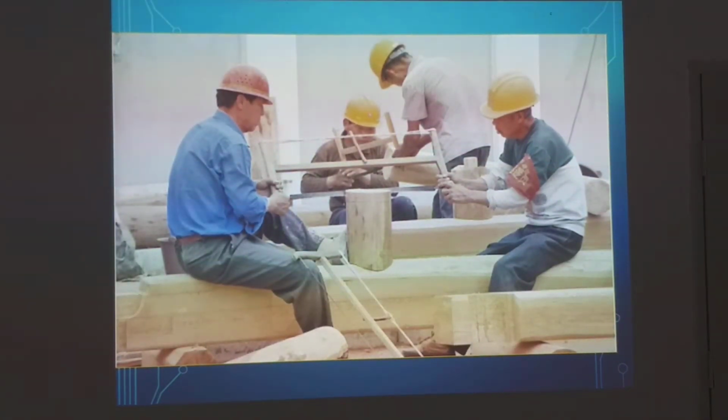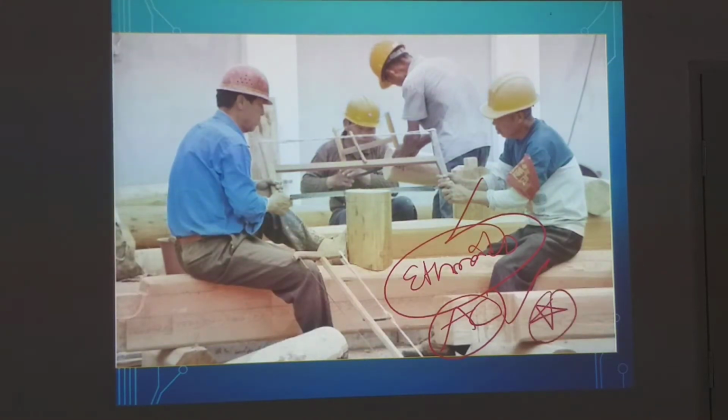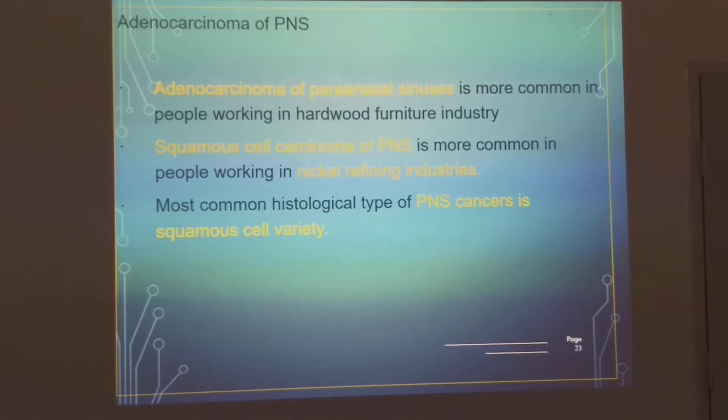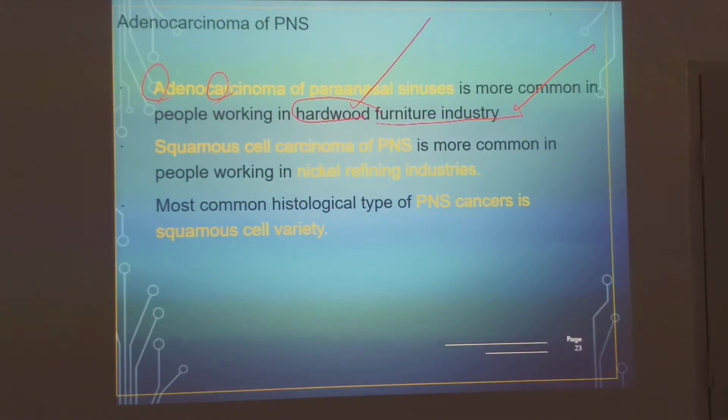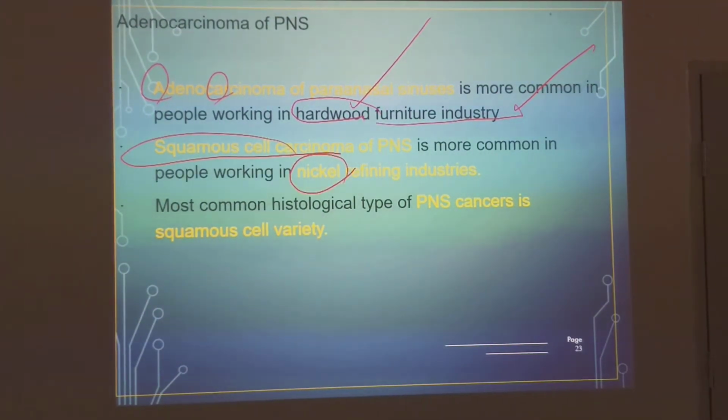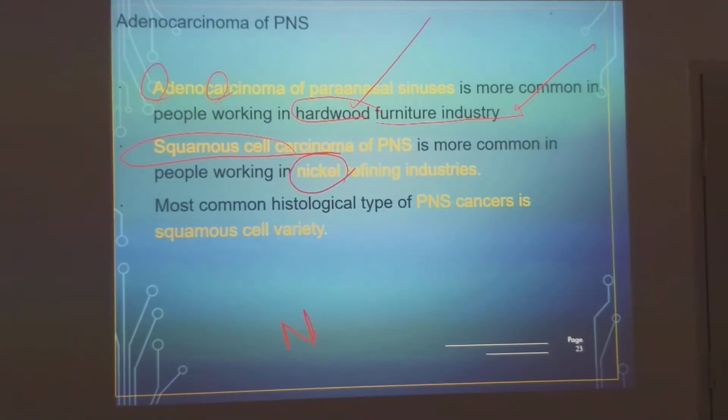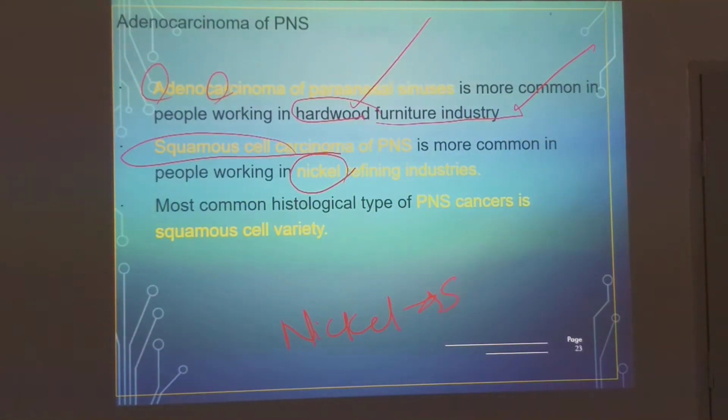Next question is adenocarcinoma of the PNS. You should keep it in your mind. This is related to the ethmoids. So adenocarcinoma of the ethmoids is related to this. Adenocarcinoma of the paranasal sinuses is more common in people working in the hardwood furniture industry. Squamous cell carcinoma is related to the nickel refining industry.